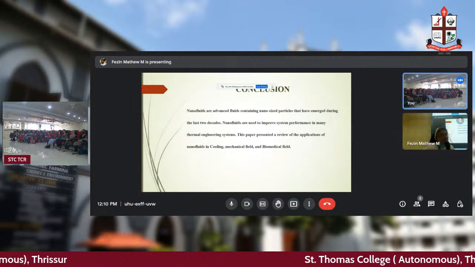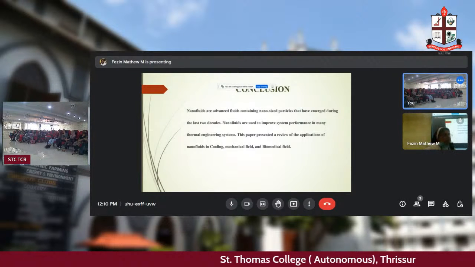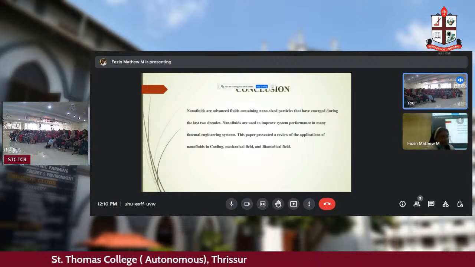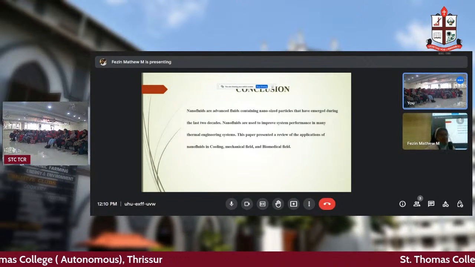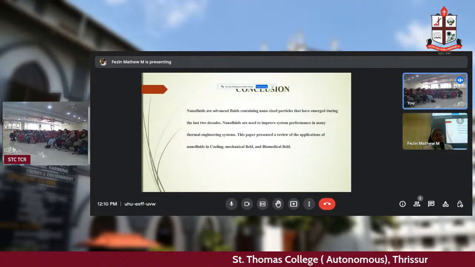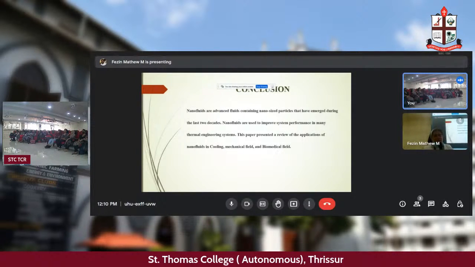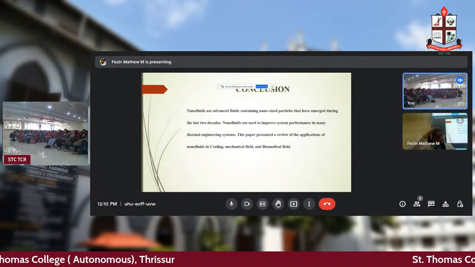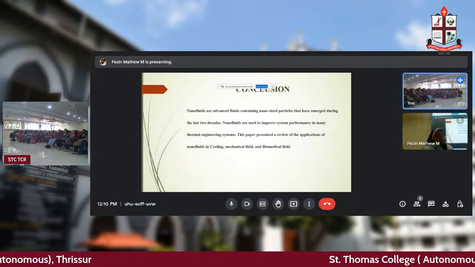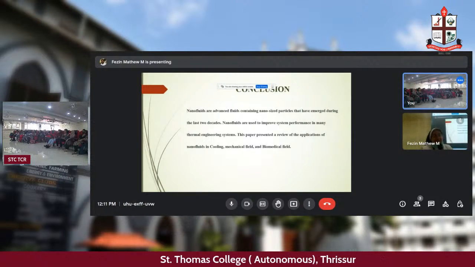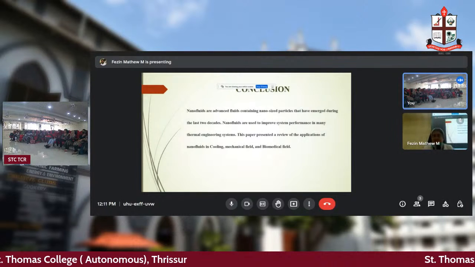So that's the difference between a researcher and a student. Students sometimes learn from books. A researcher learns from inside the books and with vast research. So here I'm just trying to conclude by telling that there are so many applications for nanofluids in different types of cooling mechanisms in mechanical engineering branches, civil engineering branches, all these branches of physics, mechanics, fluid mechanics. Nanofluids could be used.